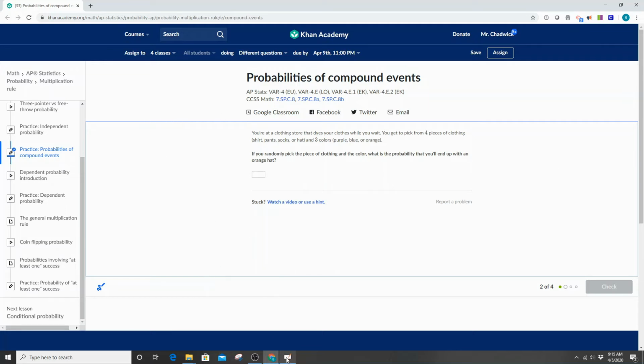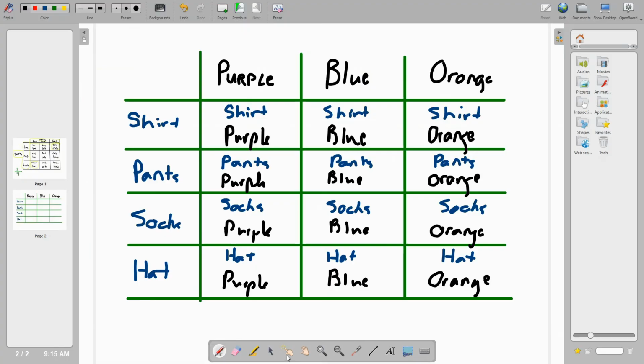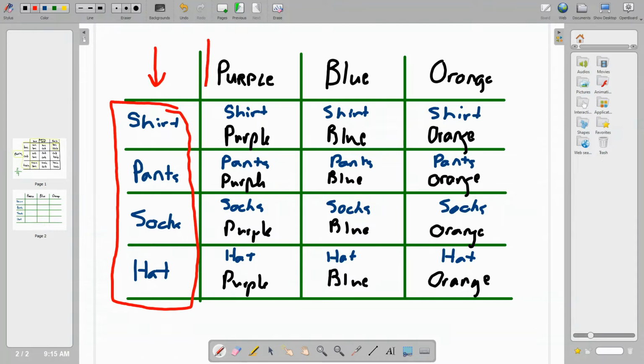Now, just like the previous problem, we had to come up with a table, and so I went ahead and created that. And so right here we have the items of clothing. We have the shirt, the pants, the socks, and the hat. And then we have our options with the color: purple, blue, orange are the 3 colors here. And so the first thing is, randomly you have to pick an item, right?